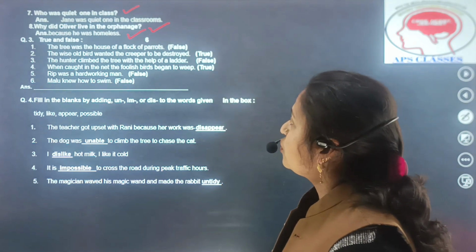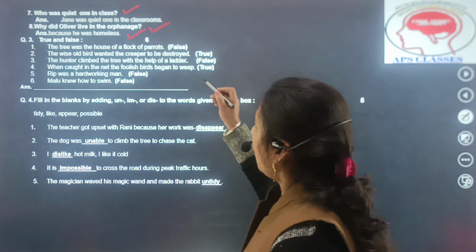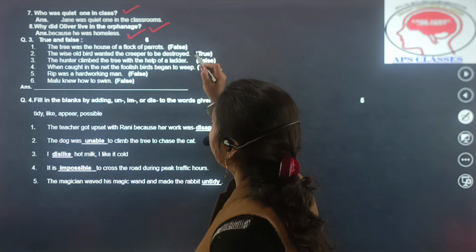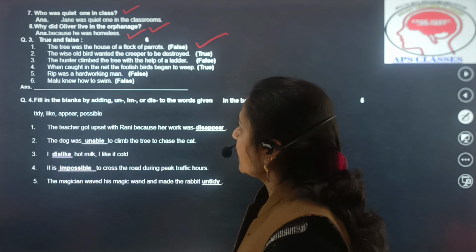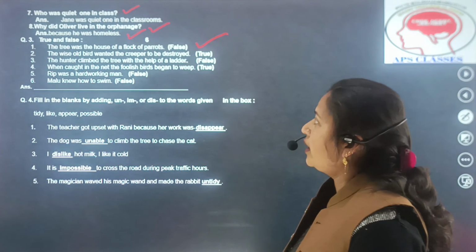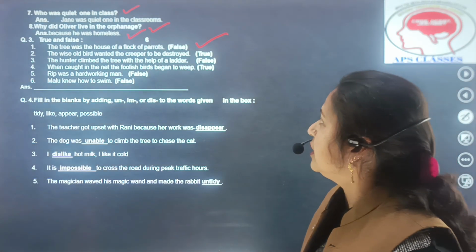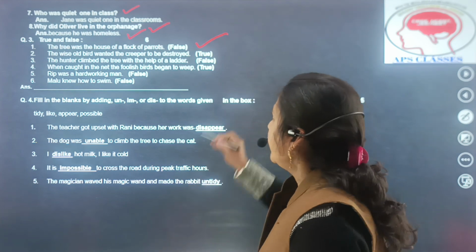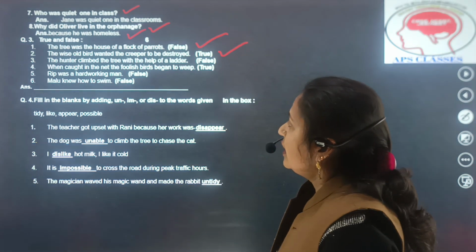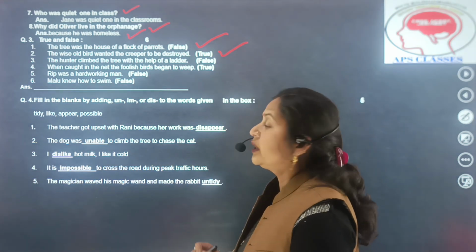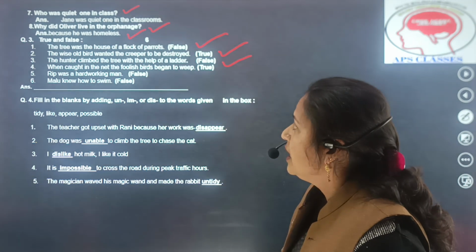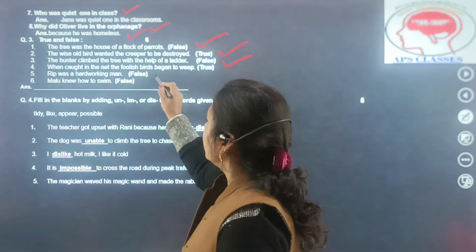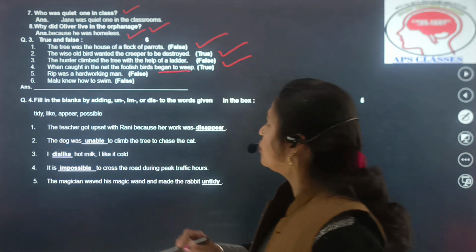First is, the tree was the house of a flock of parrots. It is false. Second one is, the wise old word wanted the creeper to be destroyed. It is a true statement. The hunter climbed the tree with the help of a ladder. It is a false statement. When caught in the net, the foolish words began to weep.